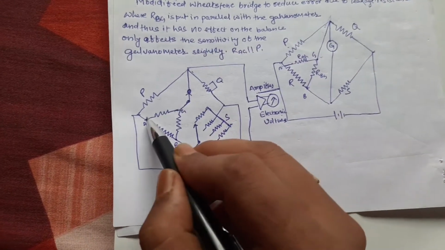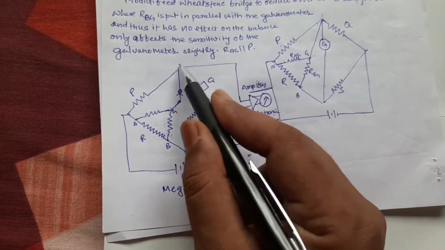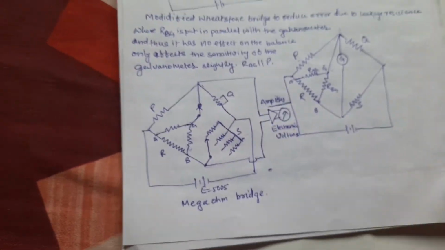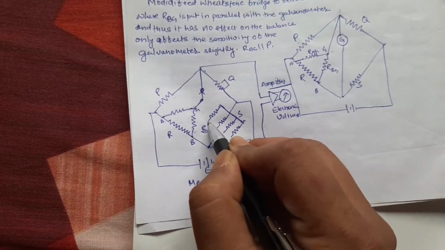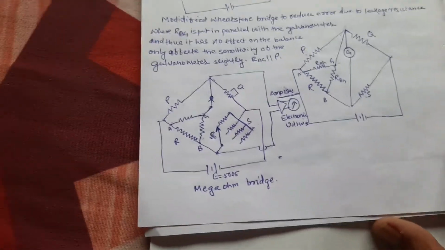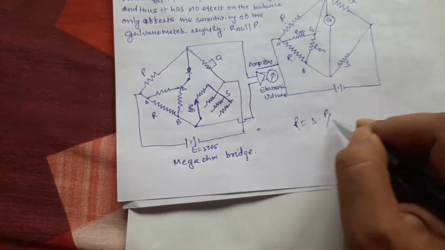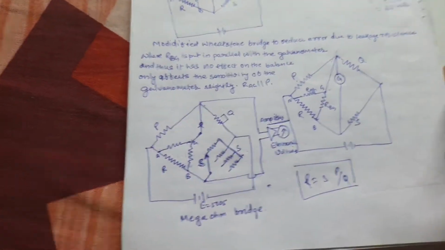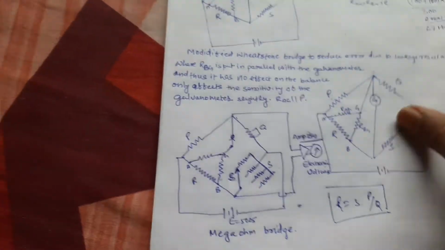Guard terminal: one part of the insulating resistance is in parallel with the galvanometer, another part is in parallel with P, and this is the selector switch to select the standard resistance S. In this way, when the bridge is balanced, we can measure the value R equal to S into P by Q, and in this way you can avoid the error due to insulating resistance.